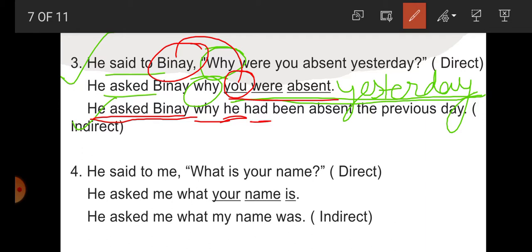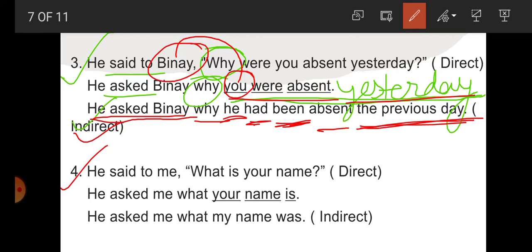So write here had, and what will be the V3 of is? Been. He had been absent. Now yesterday changes into the previous day, according to the other parts of speech. So he asked Vinay why he had been absent the previous day. This is the indirect speech of the first sentence.